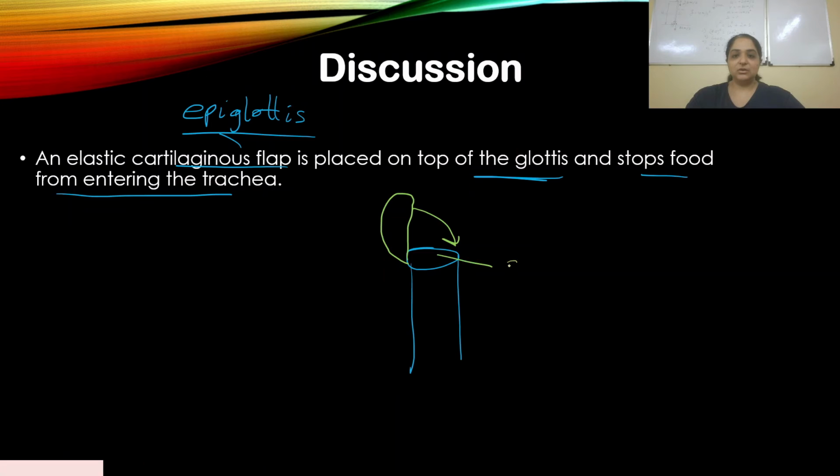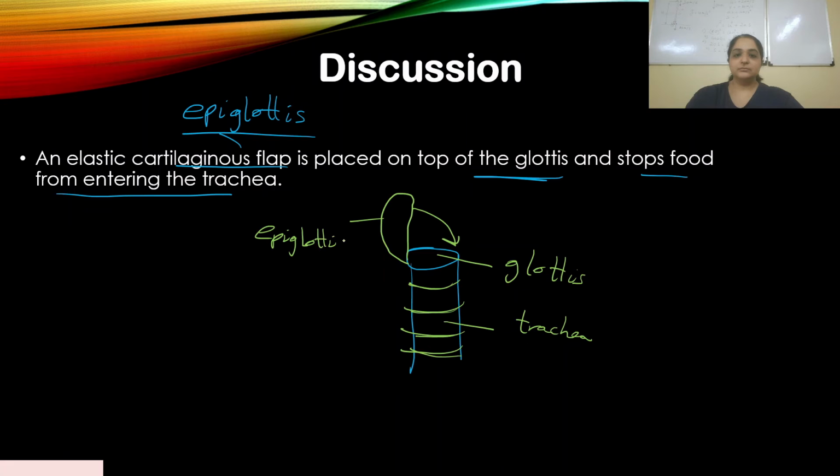This is the glottis. This is your trachea. It has C-shaped structures here. Yeah, this is the epiglottis. So this is what it looks like. It moves. It's like a flap.